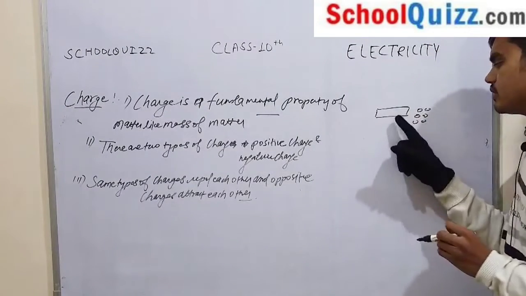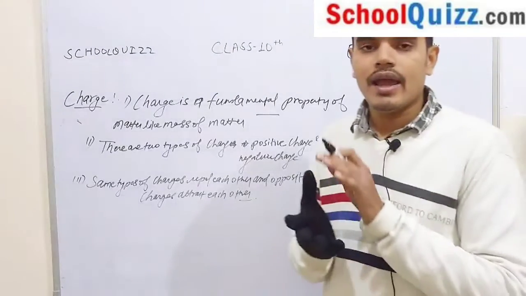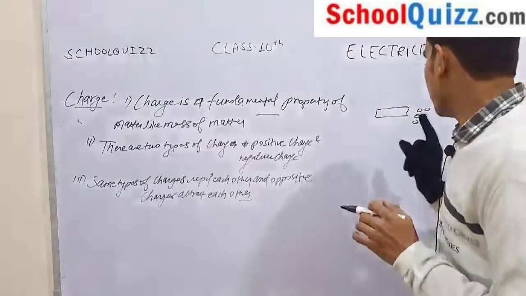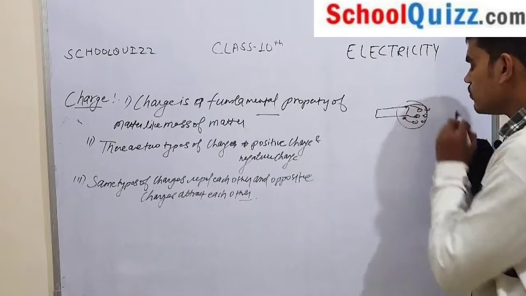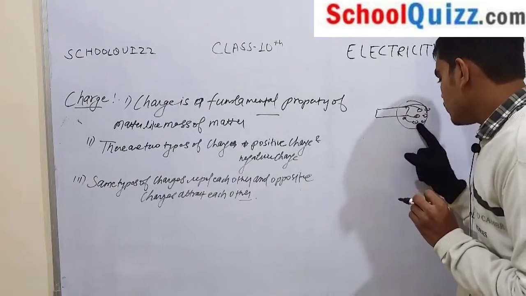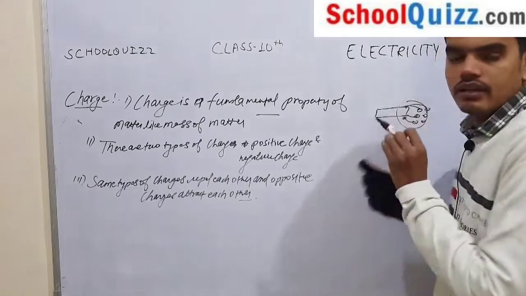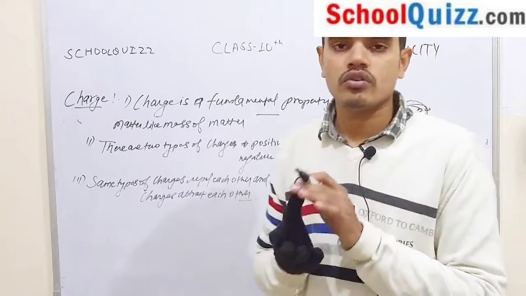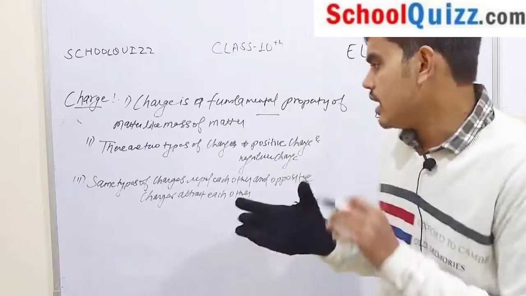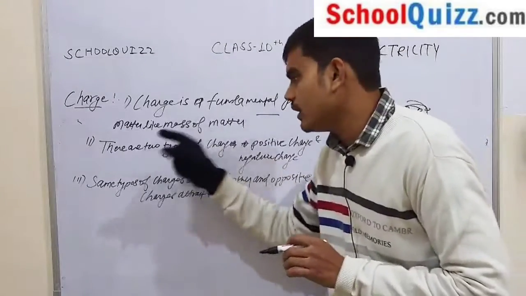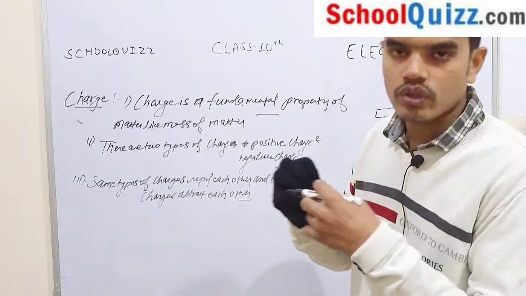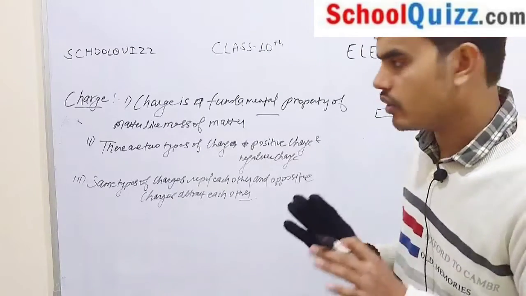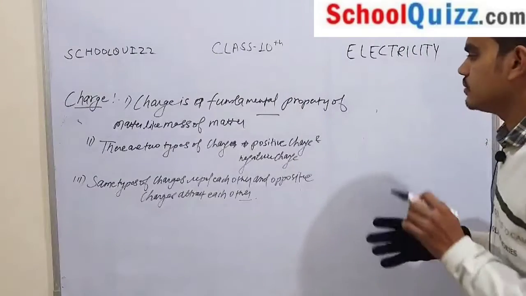Now if you rub this scale with your hair and bring it close to the paper, the paper will be attracted to the scale. This is only possible because of charge. So charge is a fundamental property of matter and it tells whether it is going to attract or repel another matter.